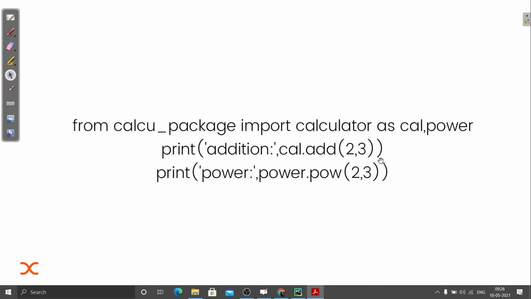Then we have the power module, and inside that we have this function. I hope that by just seeing this code, you can understand how the interpreter would work and what is happening in the backend.